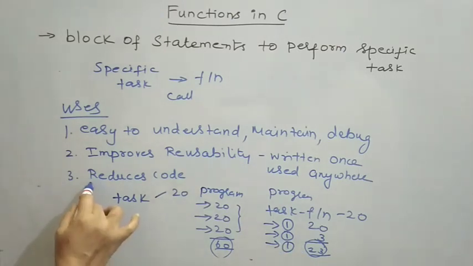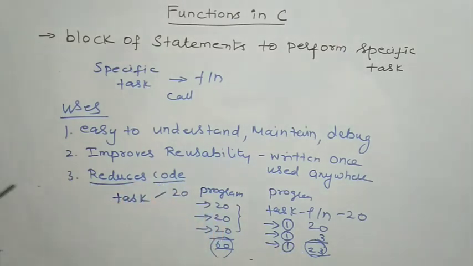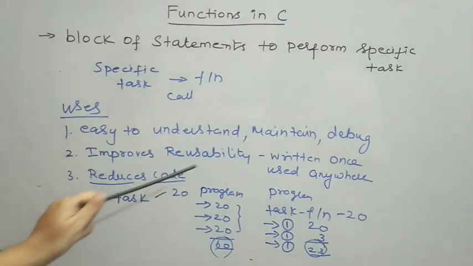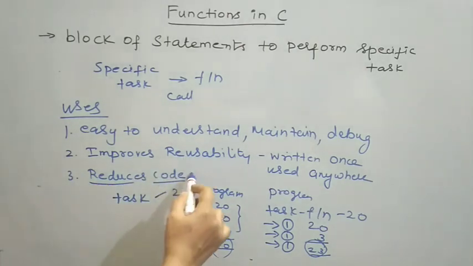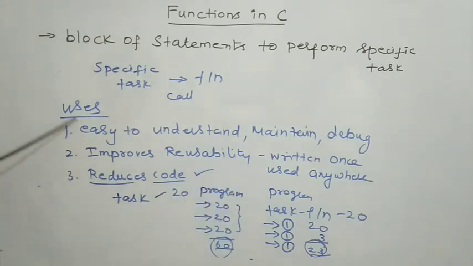So if I implement the task as a function, whenever I want to implement the function, I can call the function to get it implemented, so that it reduces your code. So these were all the uses of a function if I implement the task as a function.